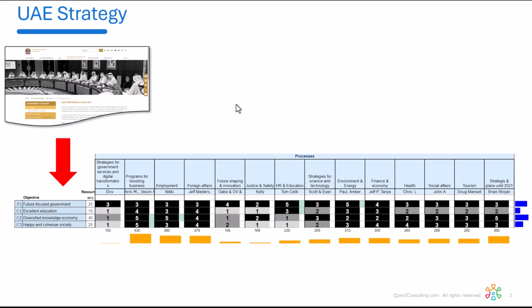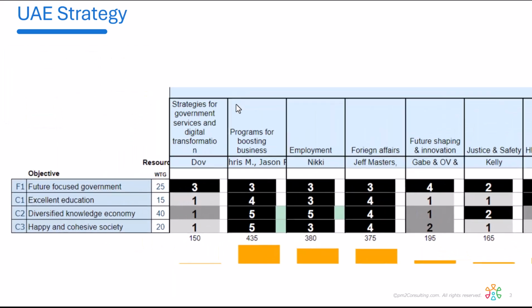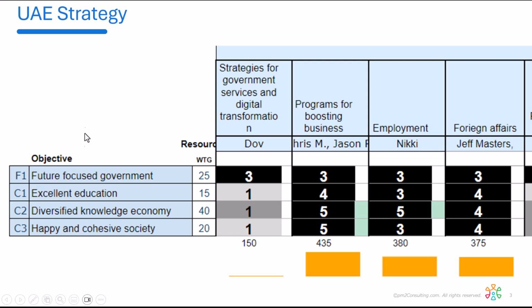And then we score the support for each ministry inside of each of those strategic goals. So again, we've got three goals: future-focused government, excellent education, diversified knowledge, happy, cohesive society. And these are the weightings. Now, these aren't the exact weightings. These are massaged for the purpose of this video. And then across here are all the ministries.